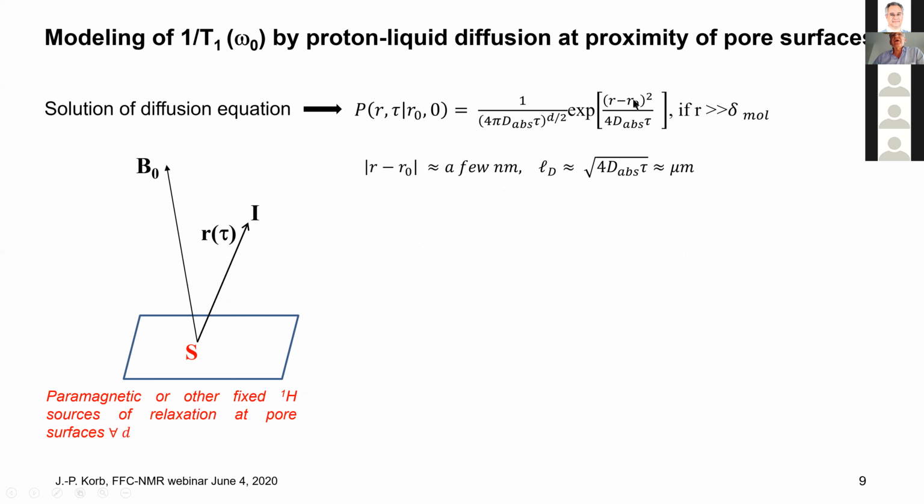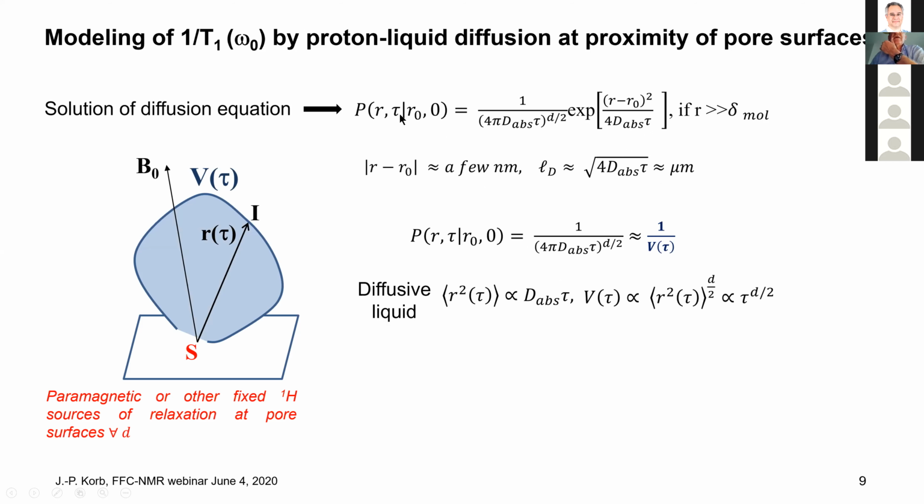And usually R minus R0 is a few nanometers, because remember that the correlation behaves as the inverse of the 6th power of the distance. So each time you multiply the distance by 2, you divide the interaction by 64. So this number is very small. The denominator here is the length of diffusion. So if you consider the regular diffusion coefficient of 10 minus 5 centimeters squared per second, and for tau a millisecond or so, you find that this number is a micrometer. So the ratio is almost 0.